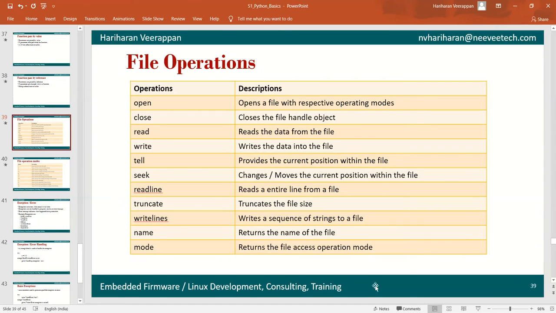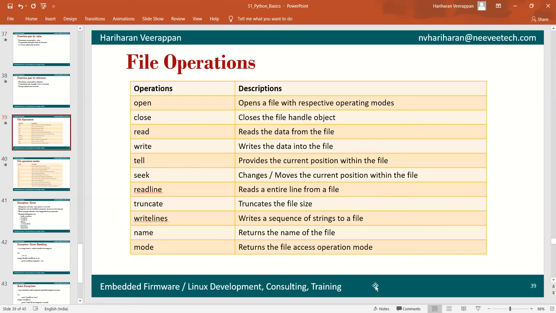Now we are moving forward with the Python programming. We will see here the file operations. Python has various member functions which can be used to handle and manipulate the file data.